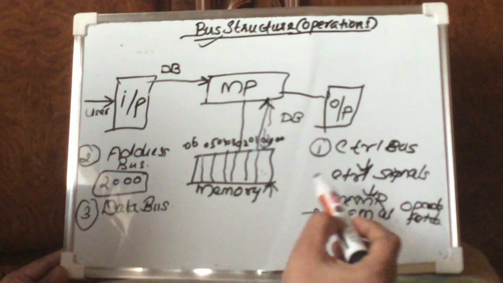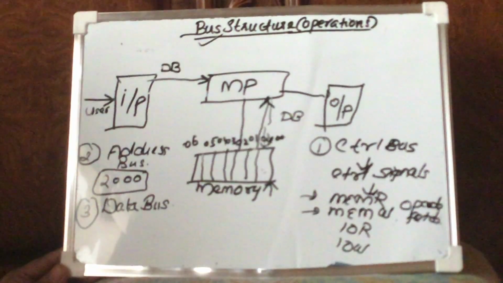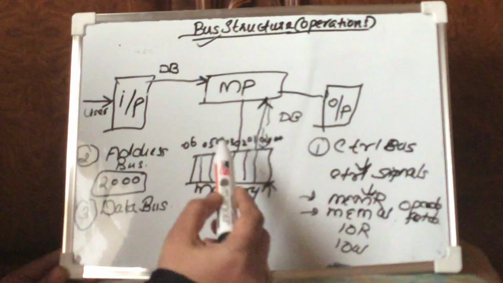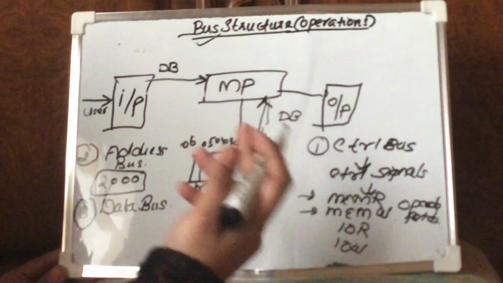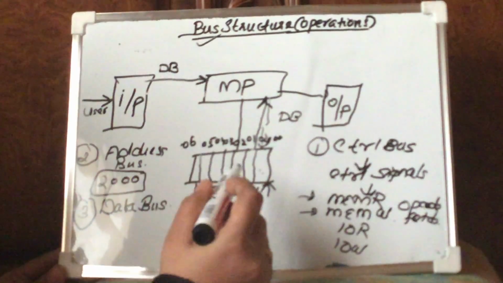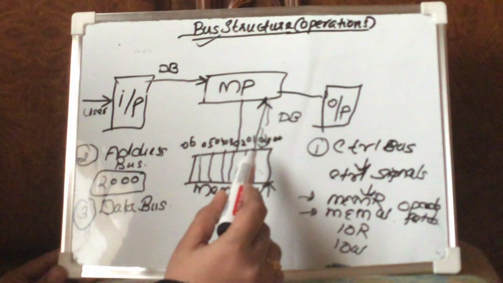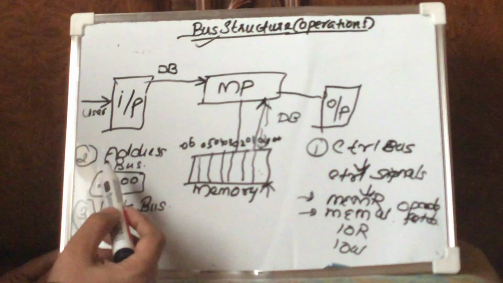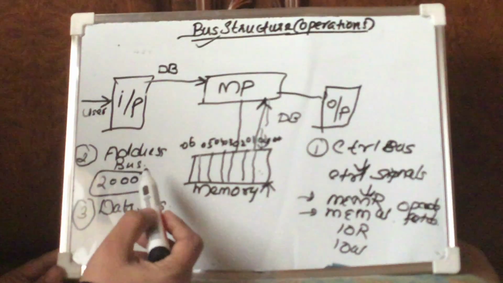So the corresponding control signal, memory read, has to be passed through the control bus. The memory read signal will pass through the control bus. At that particular time, the units will be aware that something is going to be read from the memory. Since the memory has a very large space, it will go and look at the address bus, because it wants to know from which particular memory location you want to read your data.